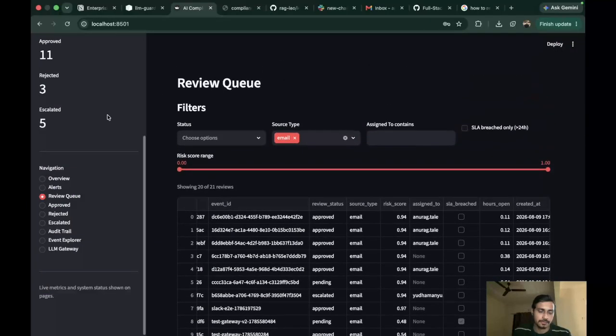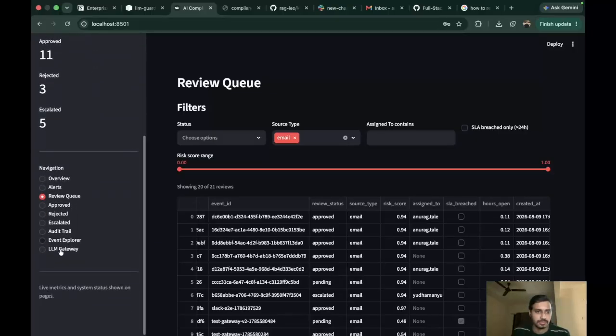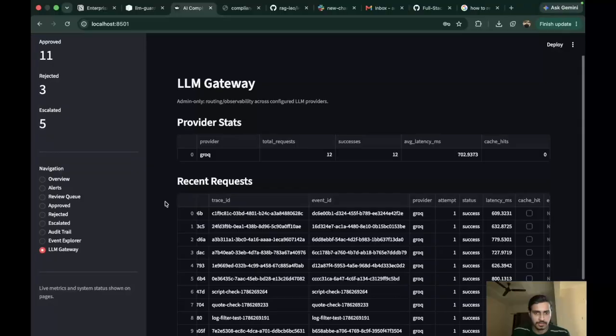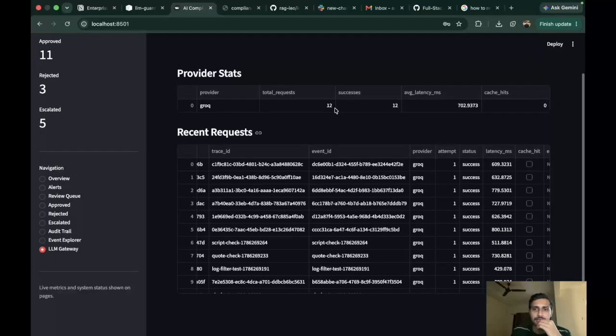I have also implemented the role-based access controls here. Currently we are logged in as admin. In the admin I have the LLM gateway implemented. We have the LLM gateway panel here, where we can see the latency, the cache hits, and the provider being used. Here I've implemented the bring your own key concept, and we can add 2-3 more providers here. I have implemented it for Grok, Gemini and OpenAI, and currently I'm just using Grok. So this is the one we are able to view here.